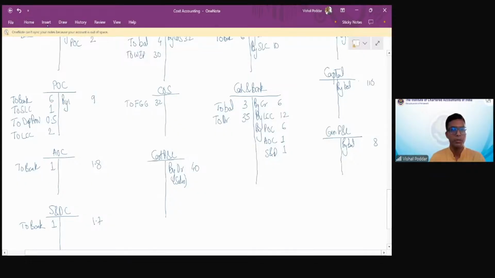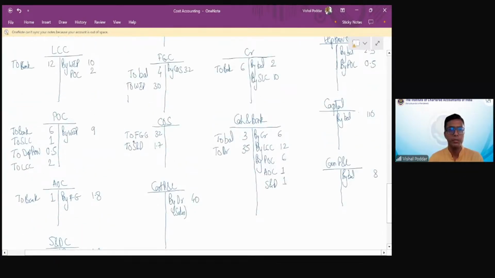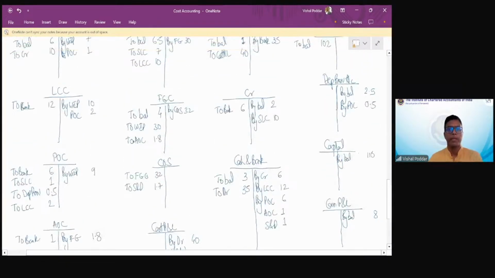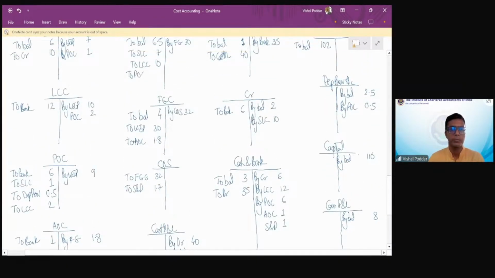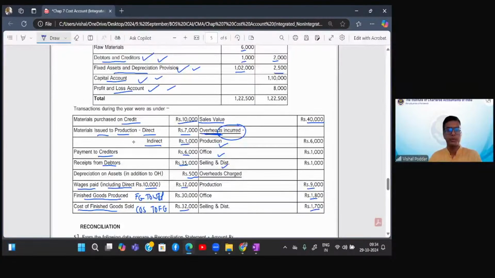Now there are 3 overheads and 3 products. This is a simple logic. So this goes to the first product account. This goes to the second product account. This goes to the third product account. So this is the simplest way of remembering, right? So posting, again posting, and posting. Right, students? Everything is done.